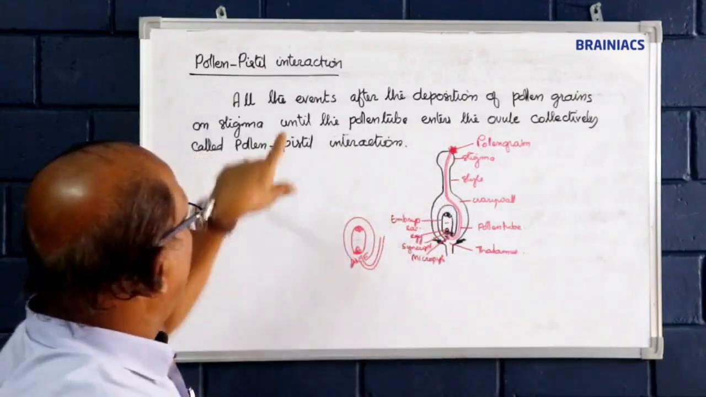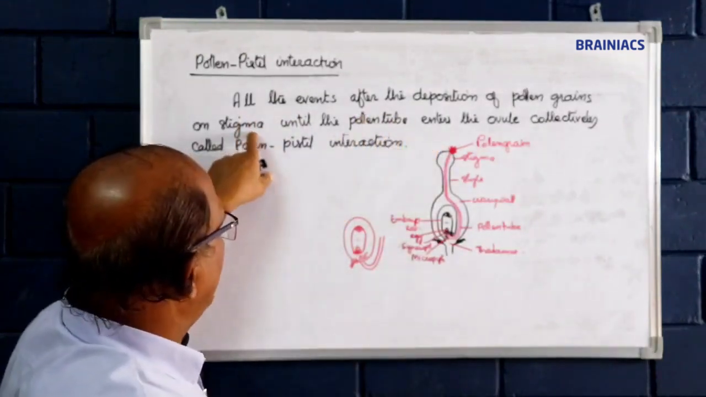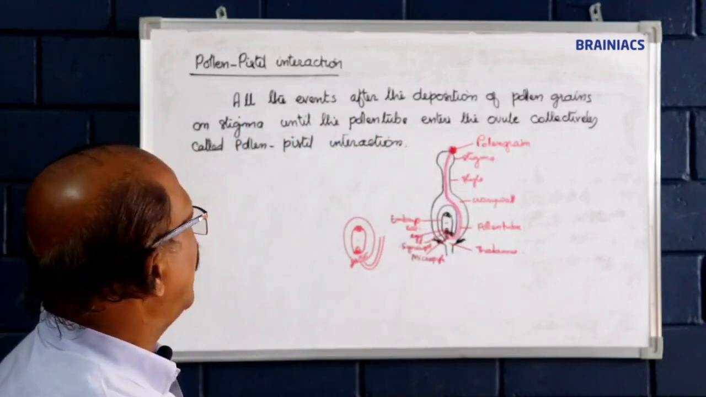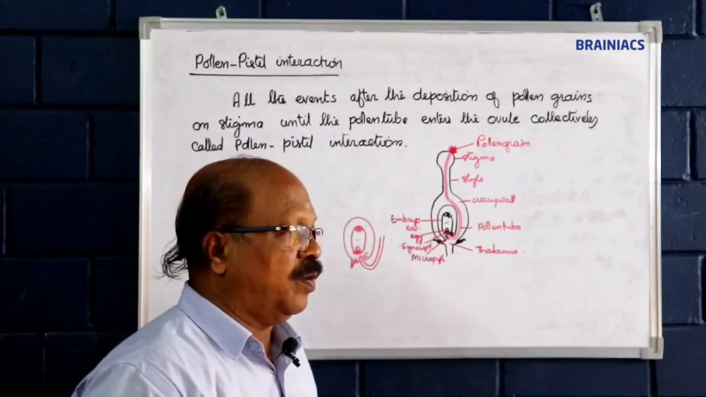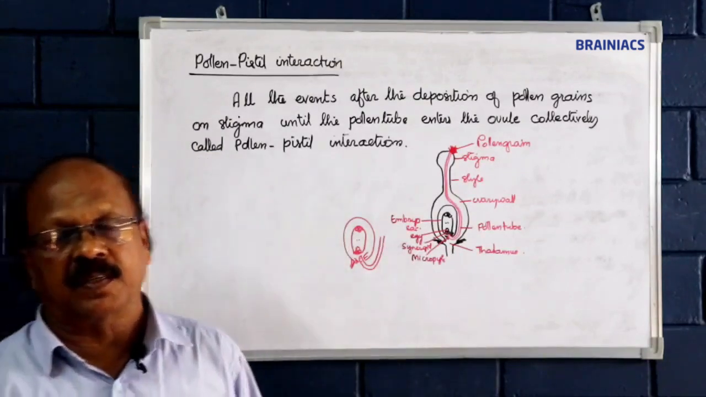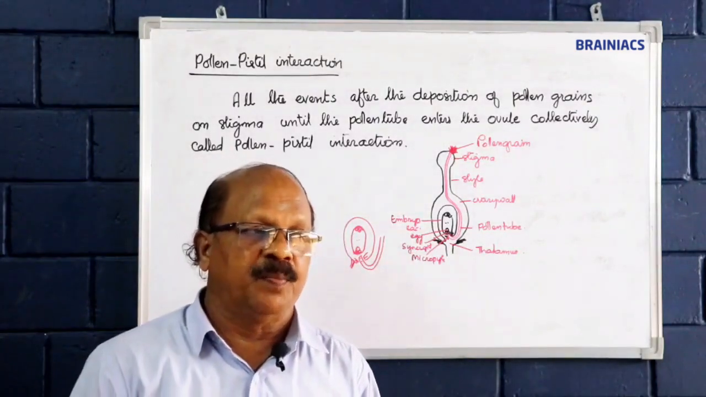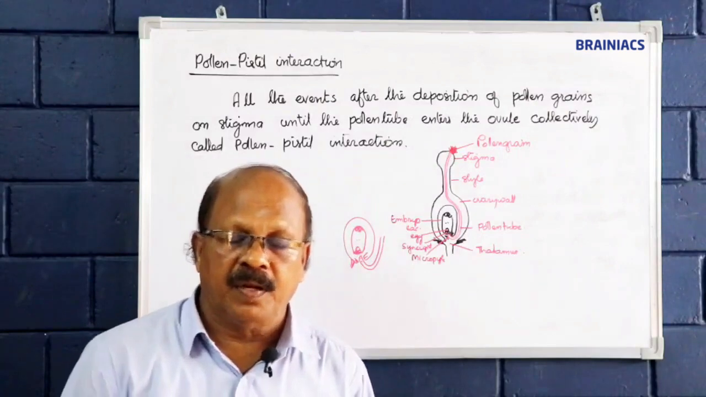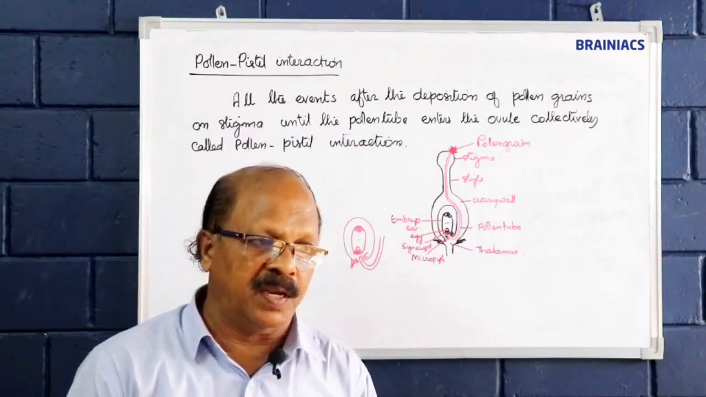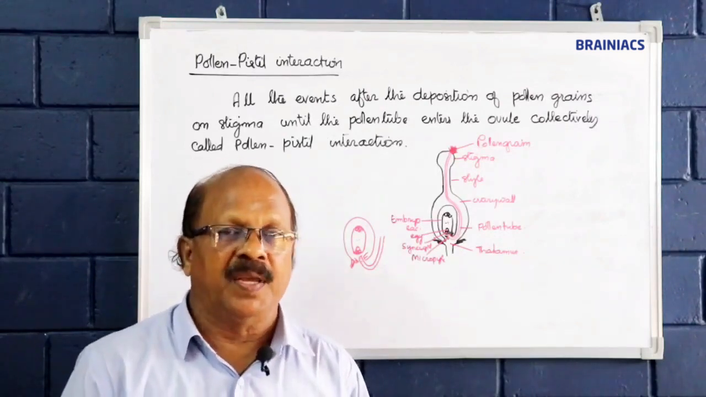So listen, all the events after deposition of pollen grain on stigma until the pollen tube enters the ovule collectively called pollen pistil interaction. So we know in nature there are different kinds of plants, different kinds of pollen grains and stigmatic regions. But you have to know the interaction takes place only through the same species.